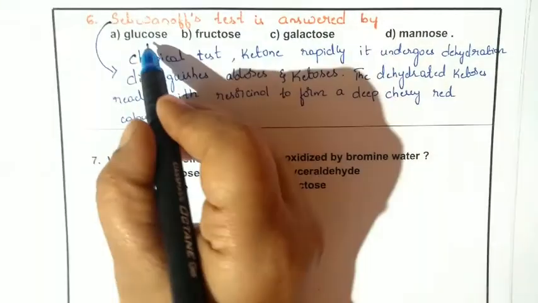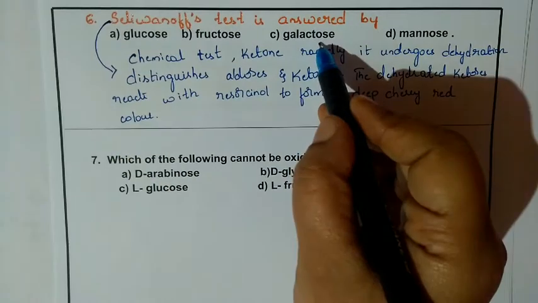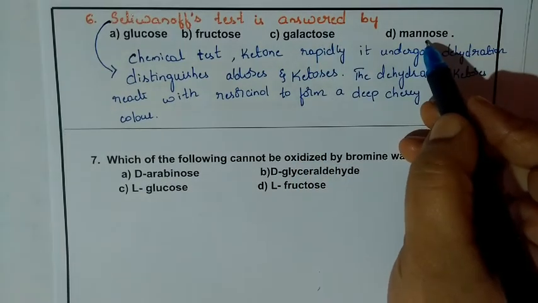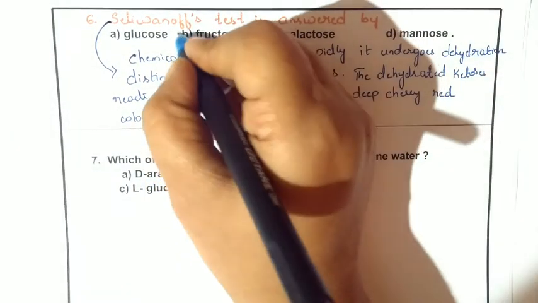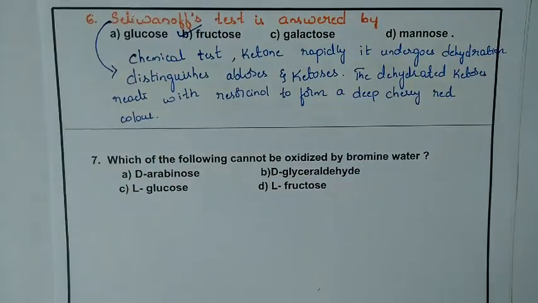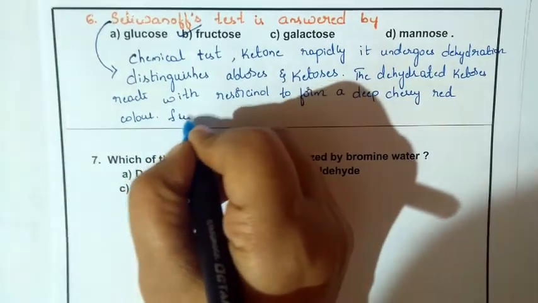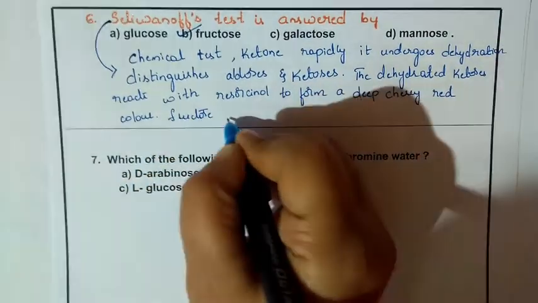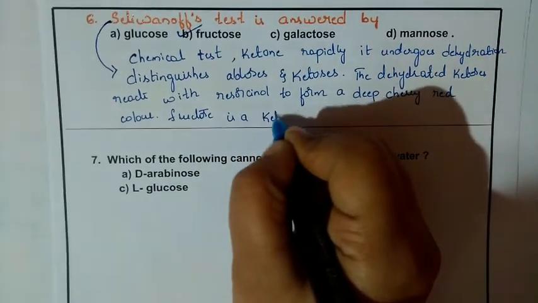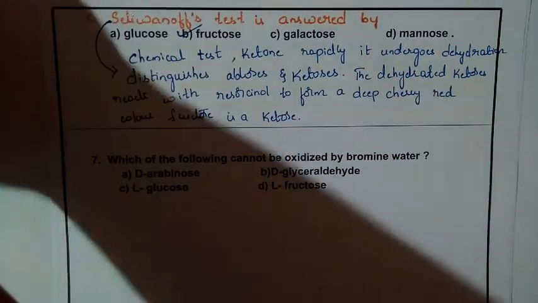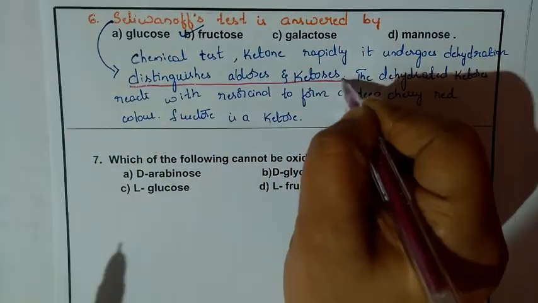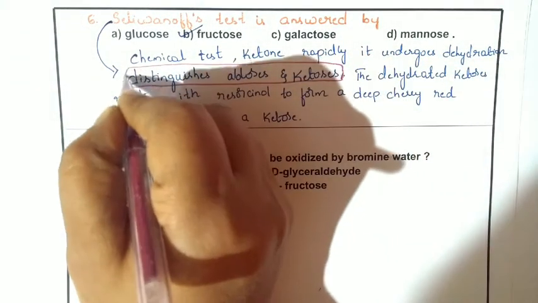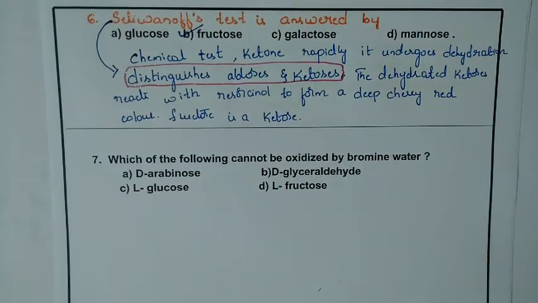In this, if you consider, glucose is an aldose, galactose is also an aldose, mannose is also an aldose. The only ketose in this question, in these options, is fructose. So fructose is a ketose. This part you need to remember. It is a distinguishing test for aldoses and ketoses.